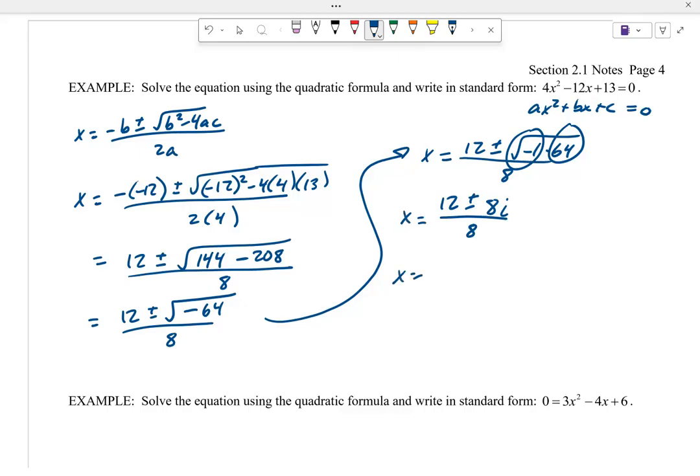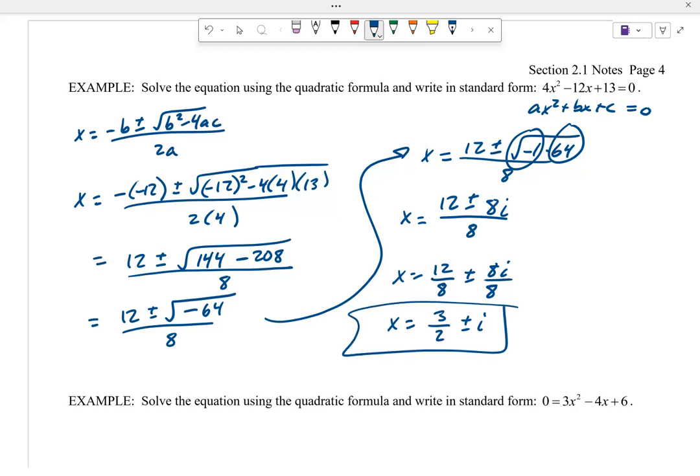So we've got 12 over 8 plus or minus 8i over 8. Both those go into 4, so that'll be 3 halves plus or minus i. So I got 3 halves plus i. I got 3 halves minus i. Those are our solutions, non-real solutions to that original quadratic equation.